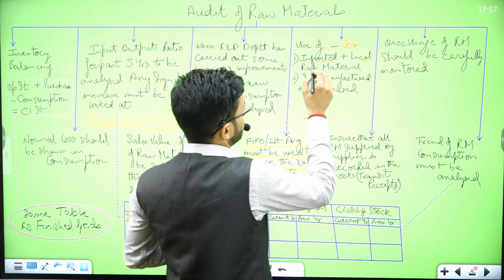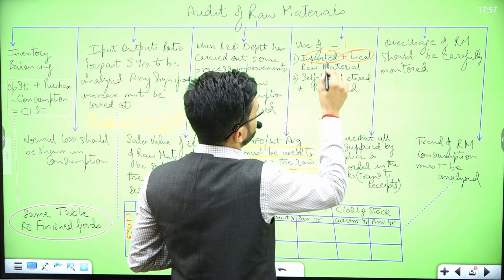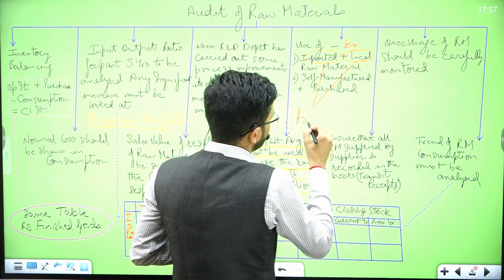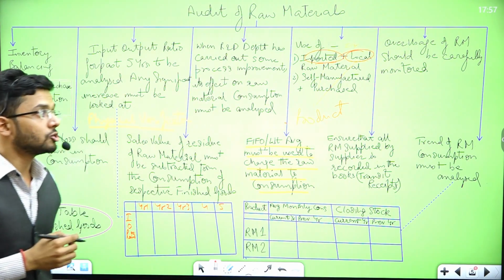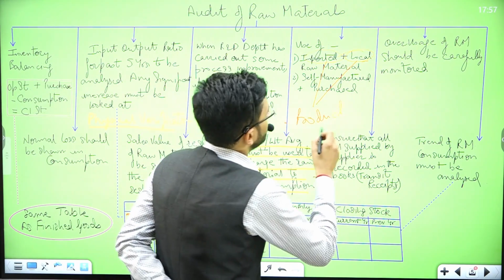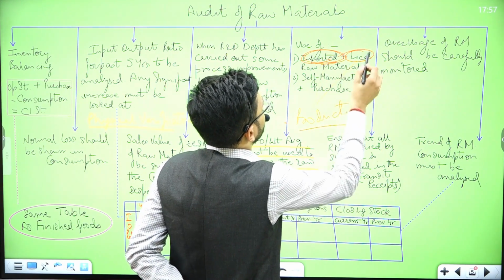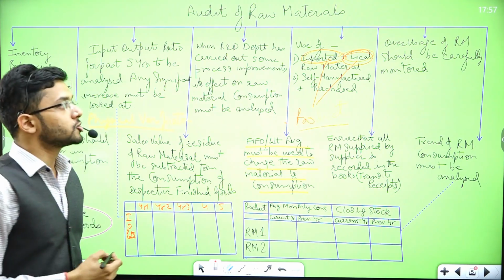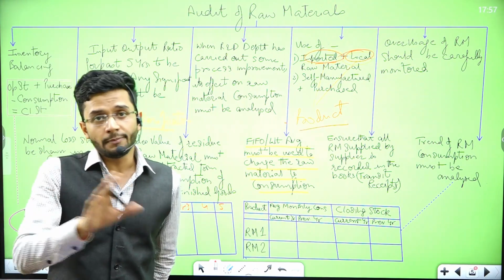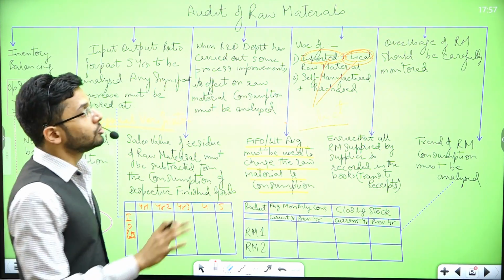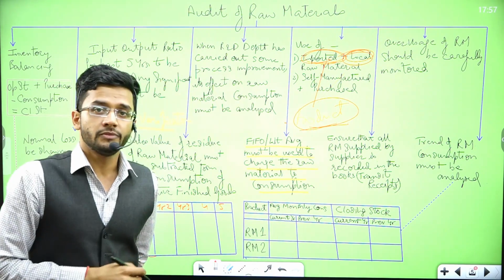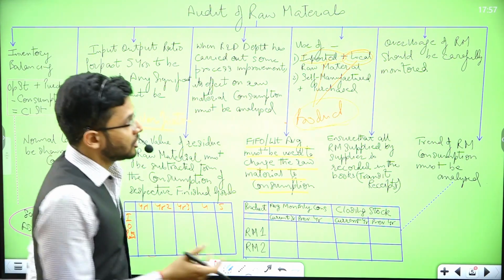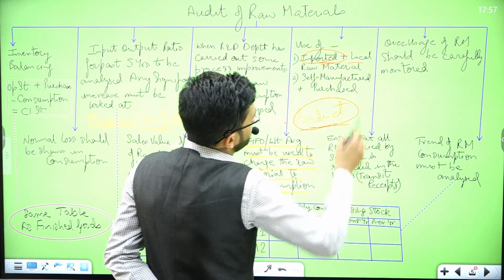So whenever you are charging the cost of local and imported raw material to any product, you should charge the cost equally. Equally means 50% of imported and 50% of local raw material should be charged to the product. It should be proportionately charged so that there is no distortion of cost of that particular product, because both of the raw materials are equally good.